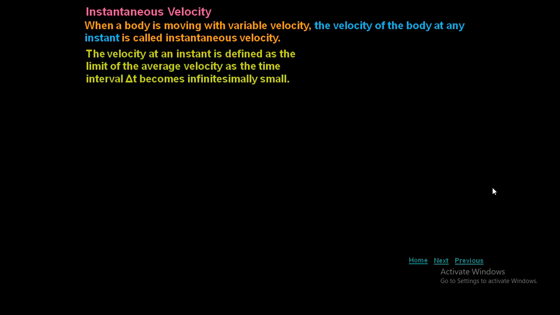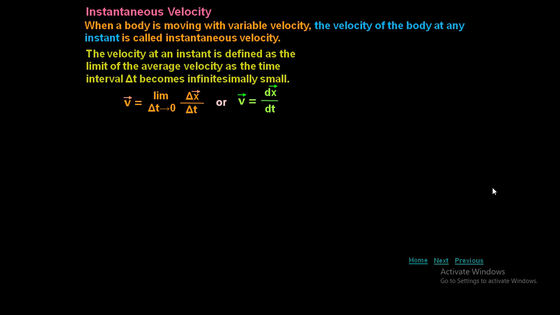The velocity at an instant is defined as the limit of the average velocity as the time interval delta t becomes infinitesimally small. That means suppose there is a large interval for you. Whenever you have a large interval, that large interval should tend to 0 and become just like a small point. That's the reason we are saying limit.